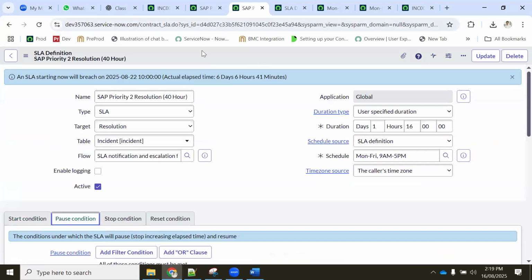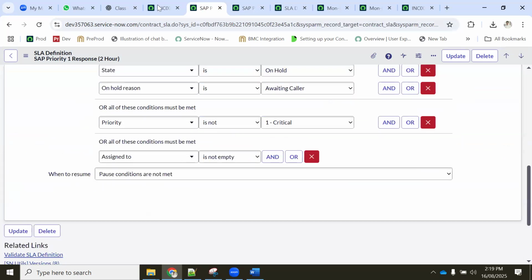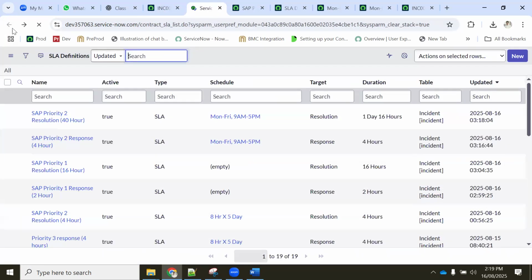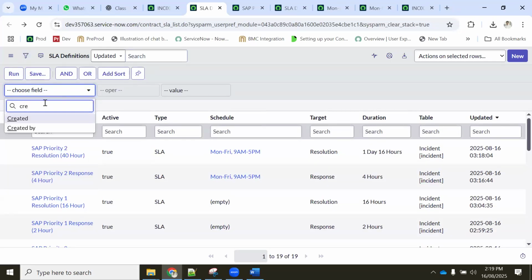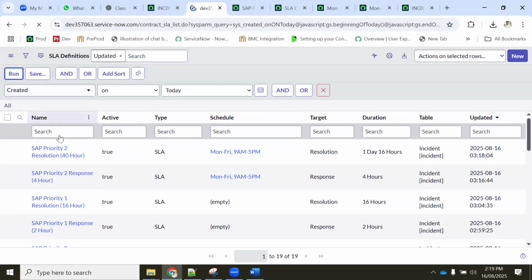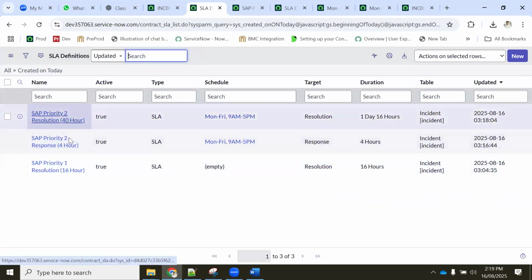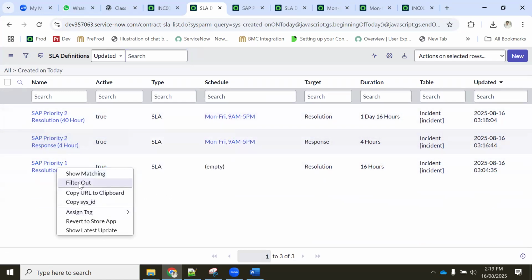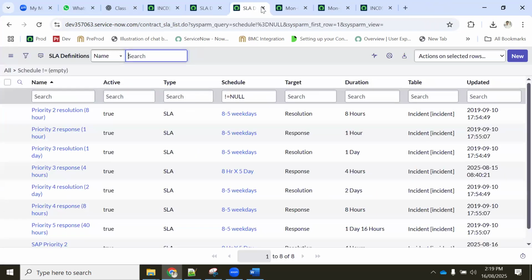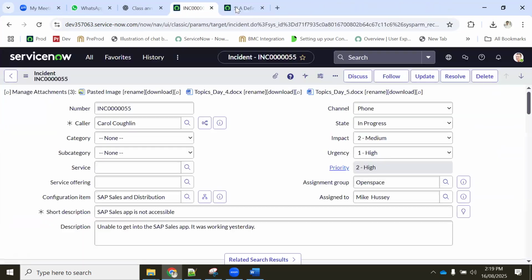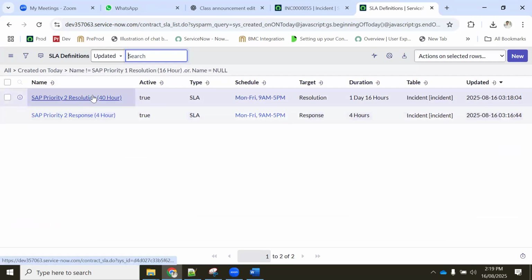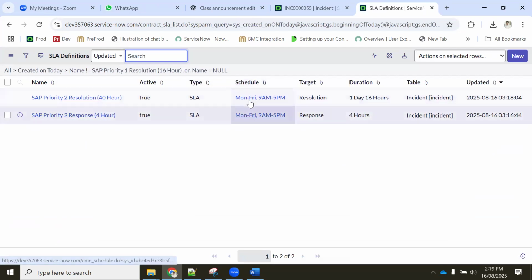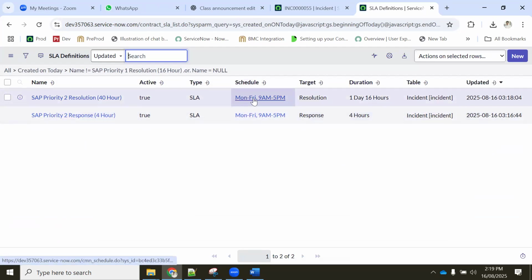Okay, let's take this example. So now we configured resolution and response both for P2, correct? Created today, we will see created today. Two of them we created, correct? So P2, P2. This one also we created today. These two, one is 4 hours response, 40 hours resolution. My schedule is tagged here, so Monday to Friday only it has to run. Today is what? Saturday. It should not run.